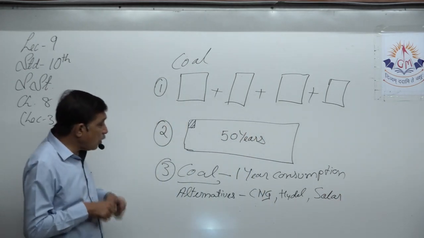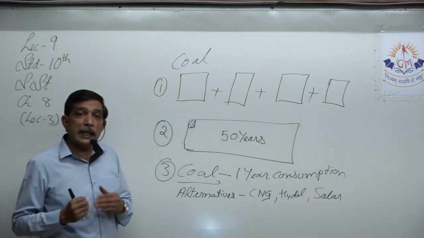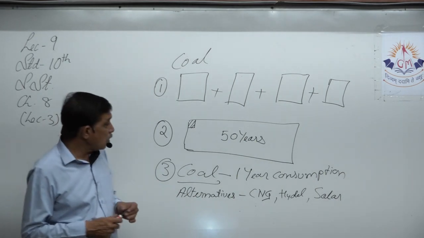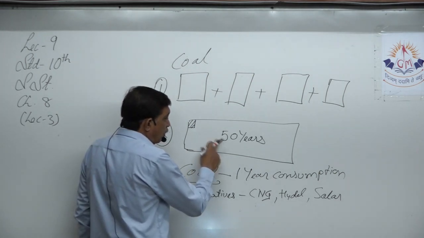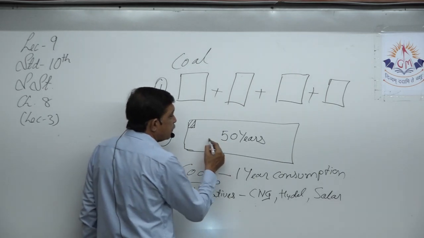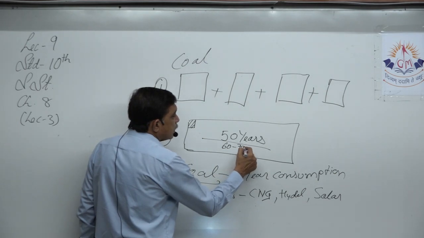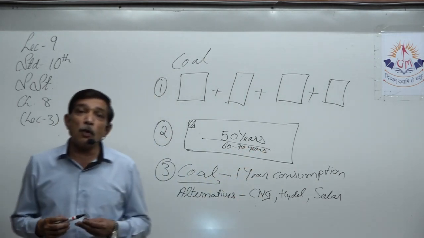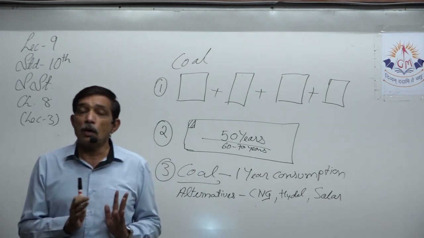Because we started using these other methods of getting energy, there will be less consumption of coal. So instead of these 50 years, it can now go for 60 to 70 years. We will still be having coal. The next generation will be having lots of coal because we found an alternative for that resource.